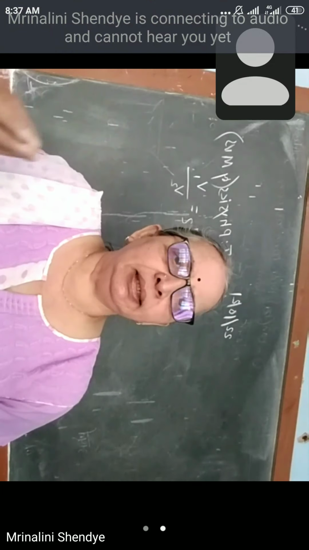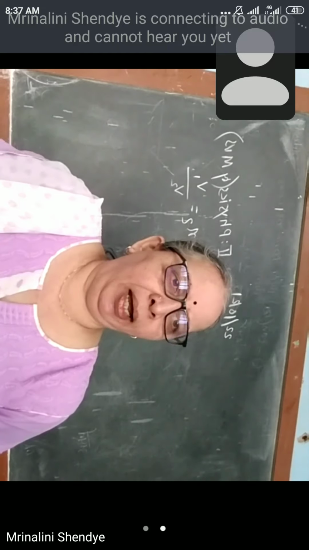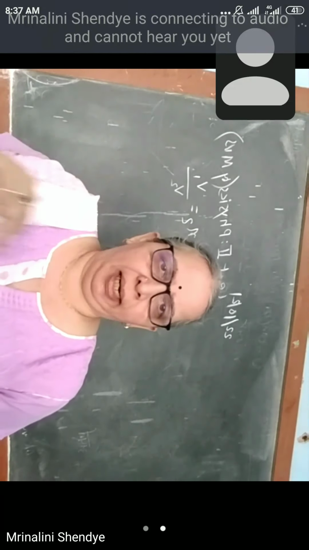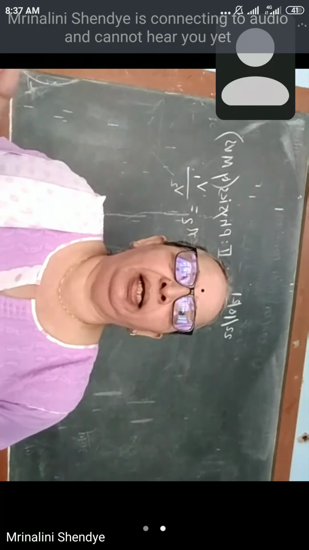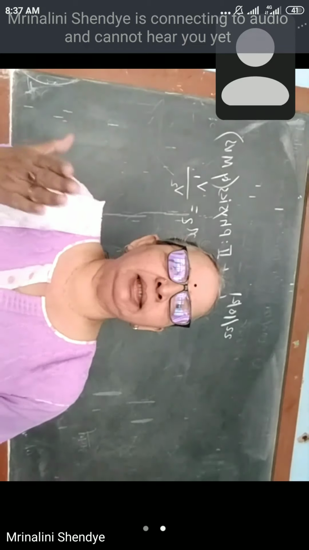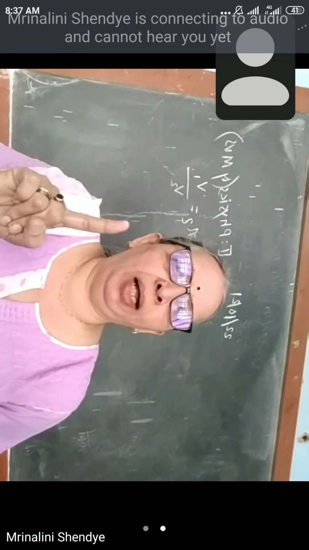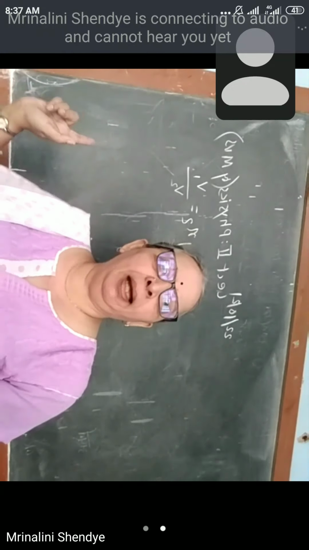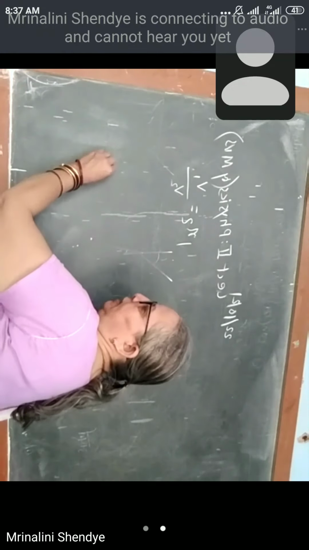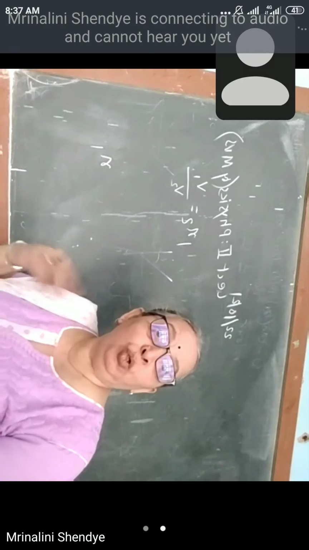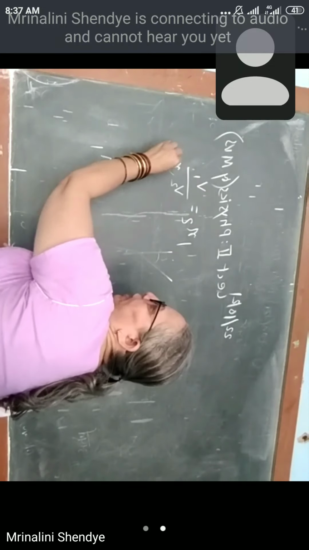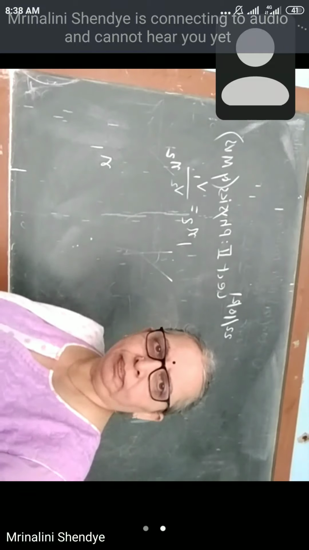Let us consider the case where light moves from a denser medium into a rarer medium. Consider two optical media, medium 1 and medium 2. Medium 1 has refractive index N1 and medium 2 has refractive index N2.